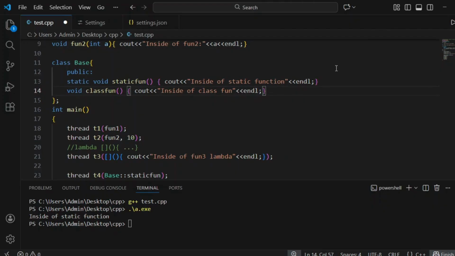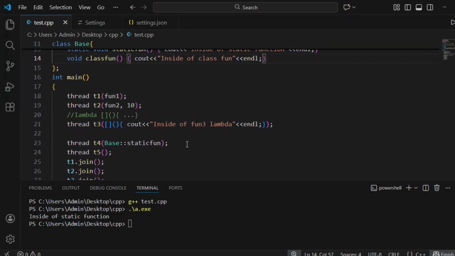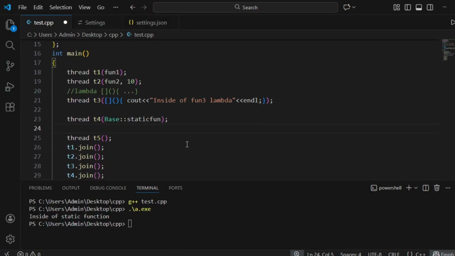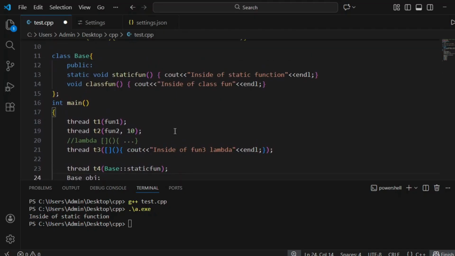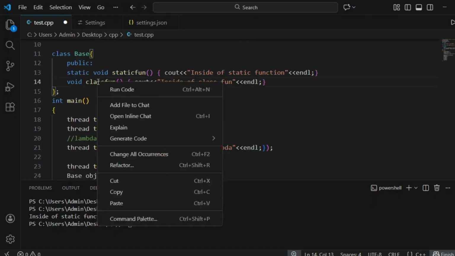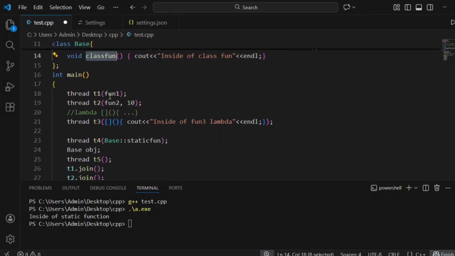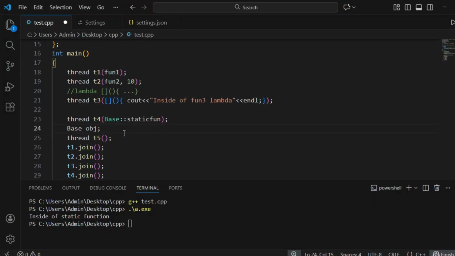So this function is related to the class, right? So we can only call it using an object. So now I'm going to create an object for this class. Object name is obj, class name is base. I have to call this function, class function. So usually we call obj dot class function.